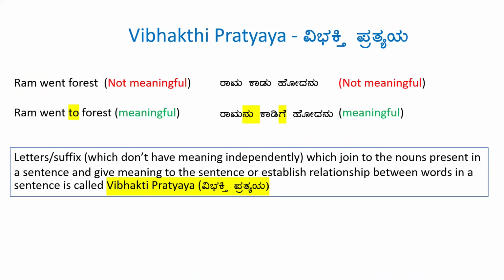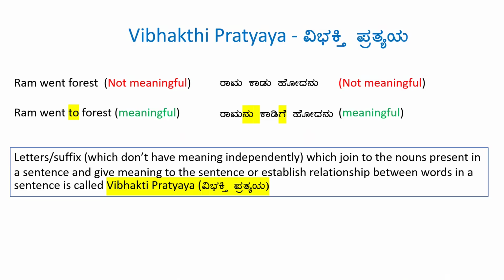So, you have a sentence, Ram went forest. This is not a meaningful sentence, right? If you want to make a meaningful sentence, you will write it as Ram went to forest. Similarly, in Kannada, Rama Kadu Hodanu is not meaningful. So, if we write it as Ramanu Kadige Hodanu, then it makes some sense.